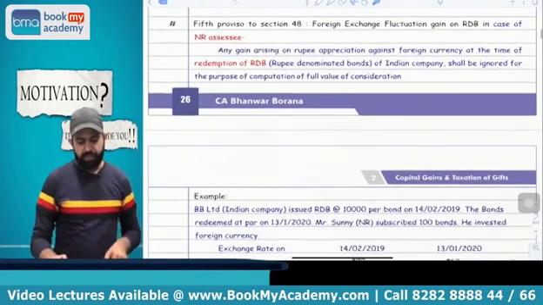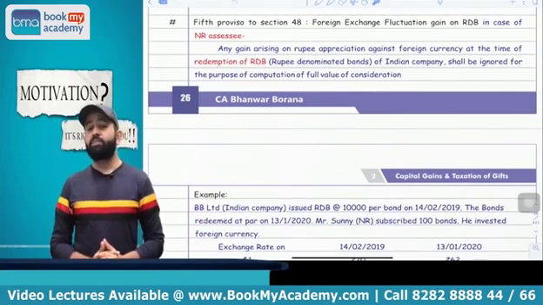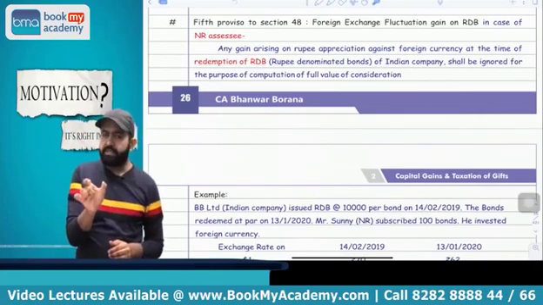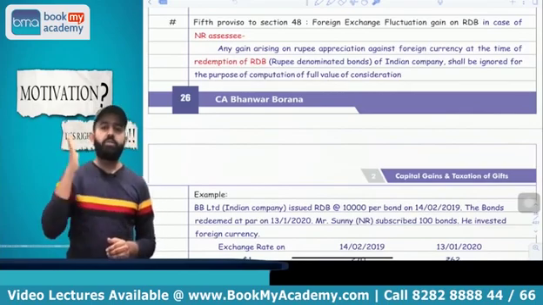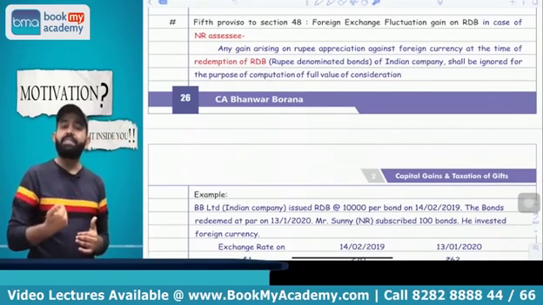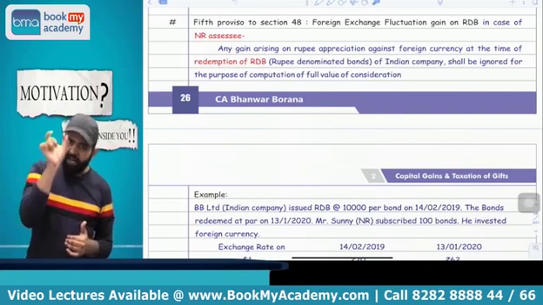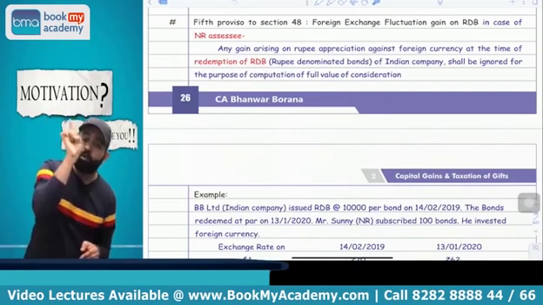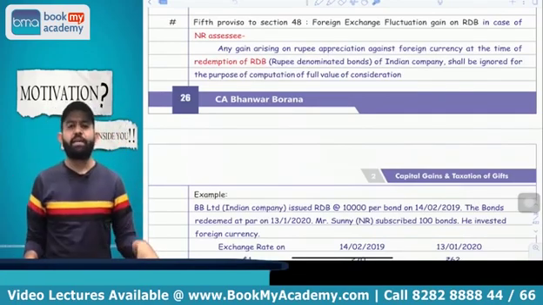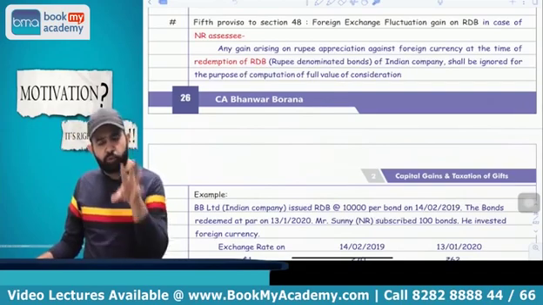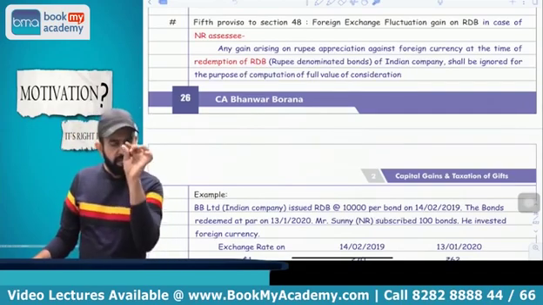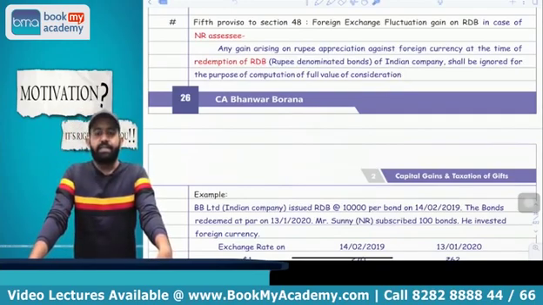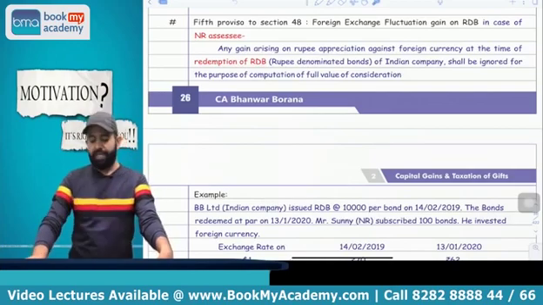Now try to understand the next part, that is the fifth proviso to section 48. As per the fifth proviso to section 48, in case of a non-resident assessee, if any non-resident acquired rupee denominated bonds of an Indian company, acquired means purchase or subscribe both, and at the time of redemption, if there is a gain due to rupee appreciation, then on that gain, capital gain is not applicable, or I can say that gain will not be included in your full value of consideration.